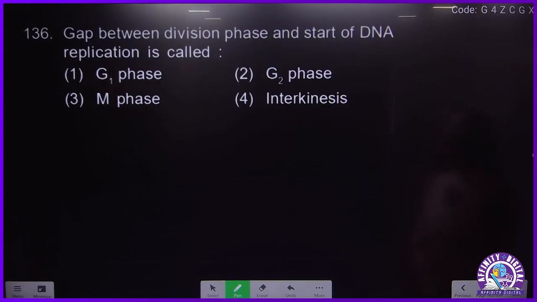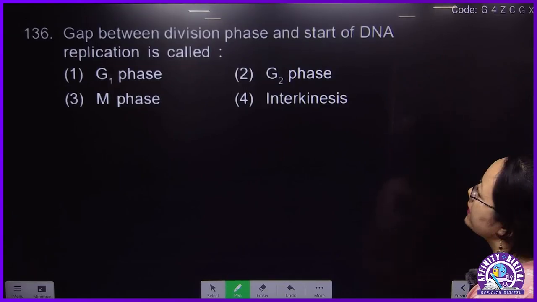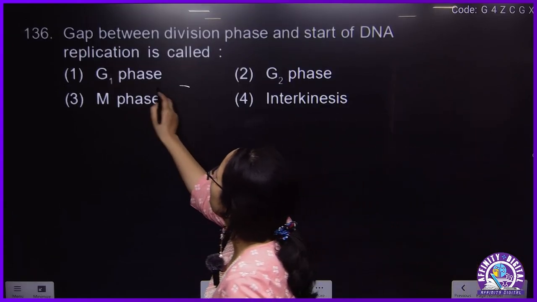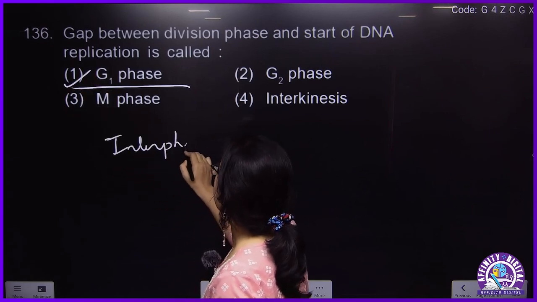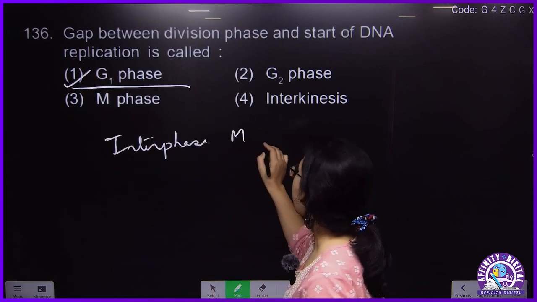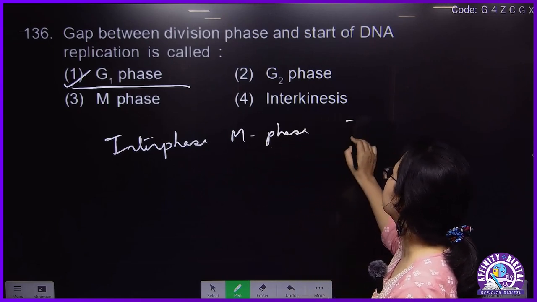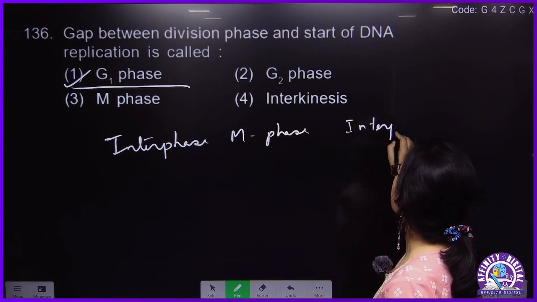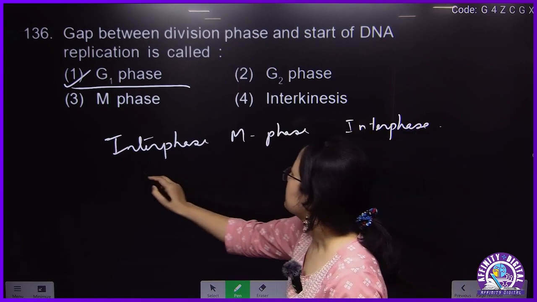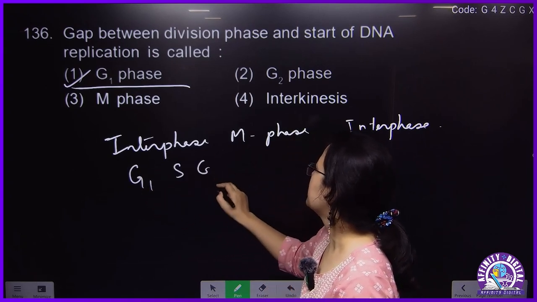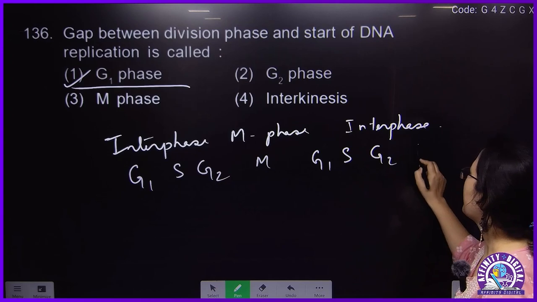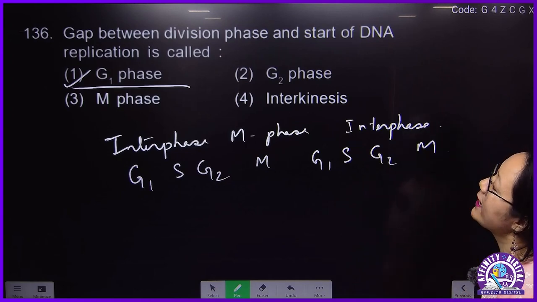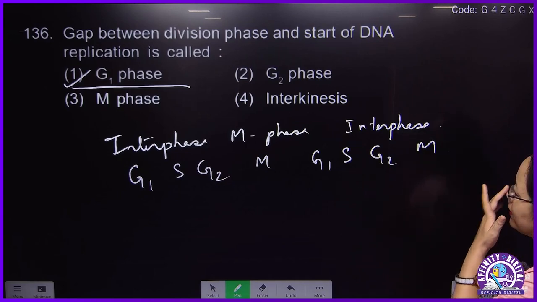Gap between division phase and start of DNA replication is called the G1 phase. Interphase, then M phase, then interphase. G1, S, G2, M, G1, S, G2, M. So that means the gap phase between division phase.